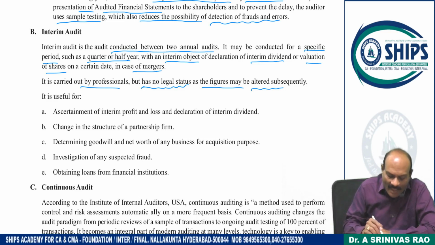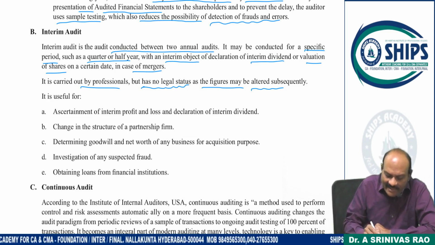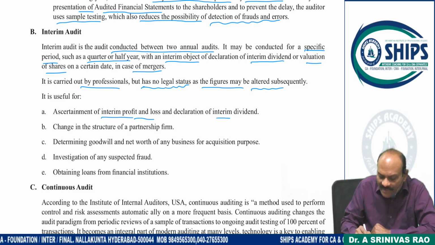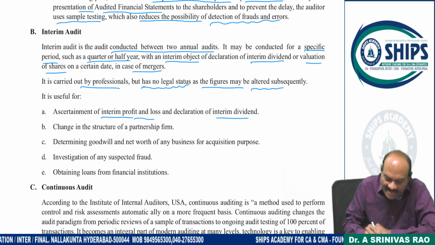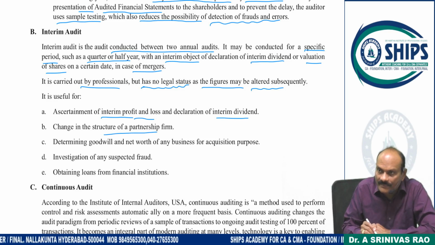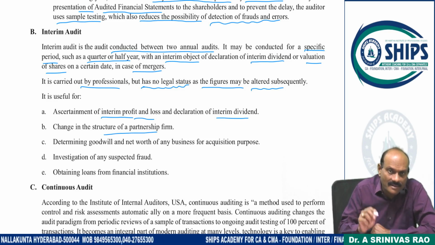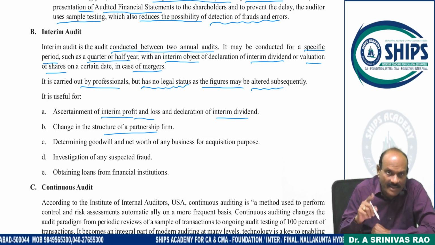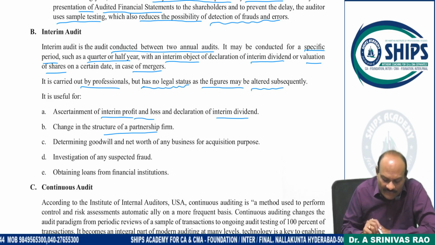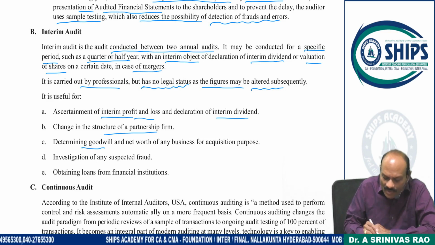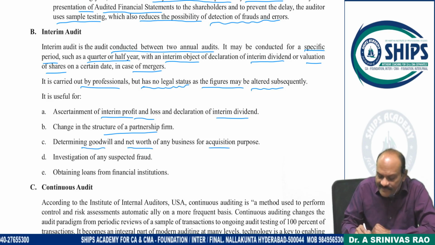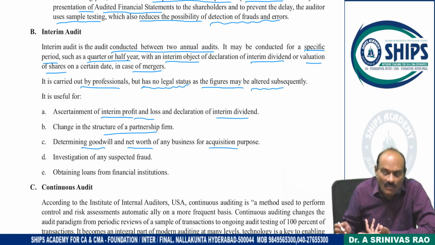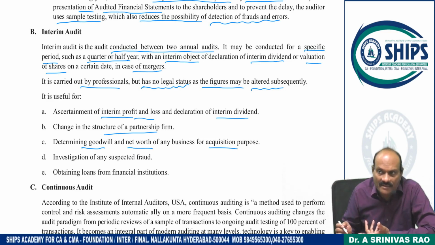That's the point. It is useful for ascertaining the interim profit or loss to declare the interim dividend, and for changes in the structure of the partnership firm, for example admission of a partner, retirement of a partner, or death of a partner. If you want to go for any kind of internal restructuring, you have to go for audit. And determining the goodwill and net worth of the business for acquisition purposes. If you want to acquire another business, you should know exactly what the assets and liabilities of the entity are.